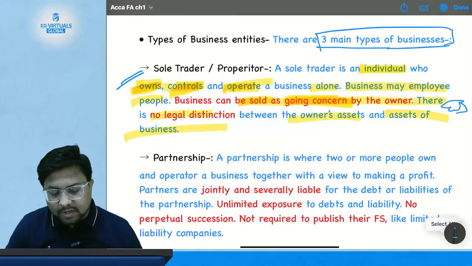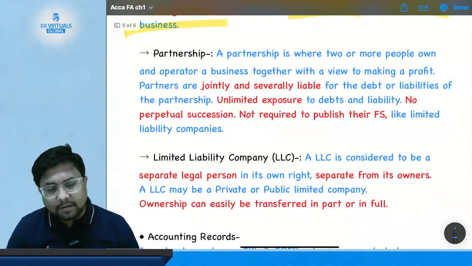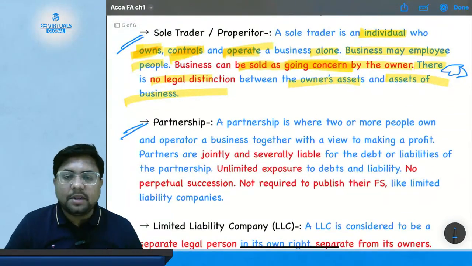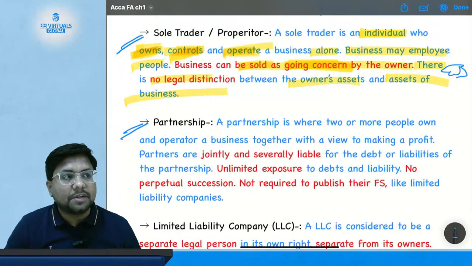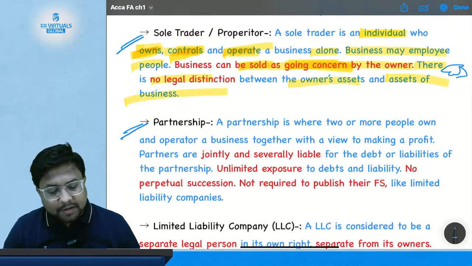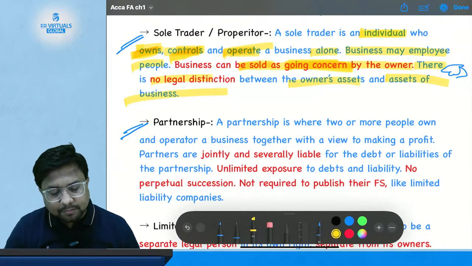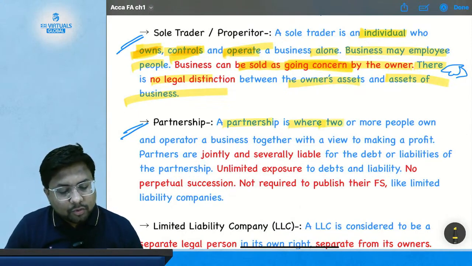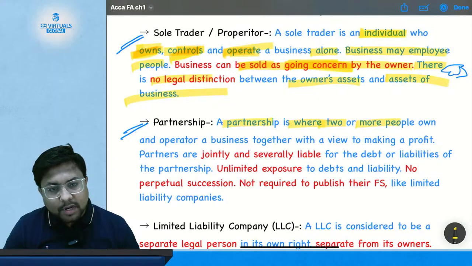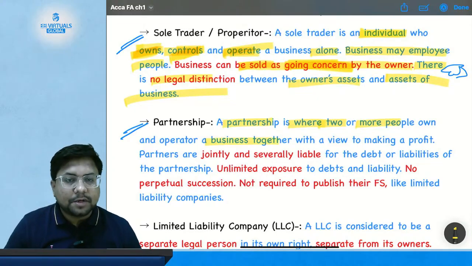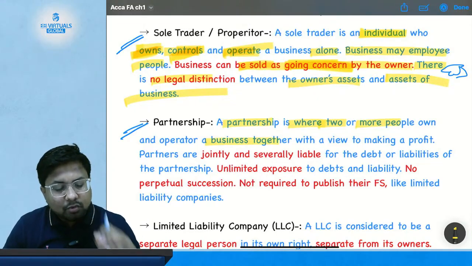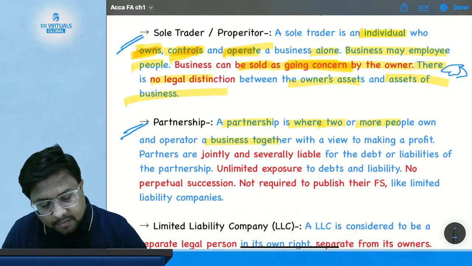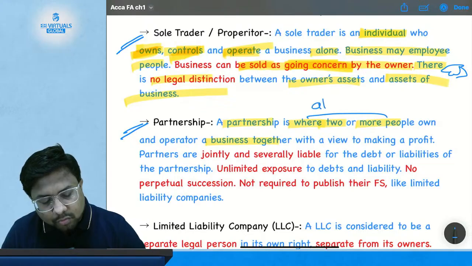Then we have the second type of business entity, that is partnership. Now what is a partnership? A partnership is where two or more people own and operate a business together. At least two people are required.